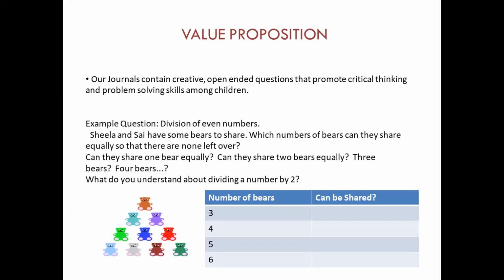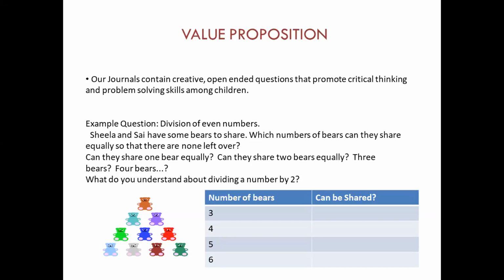And then there's a table where they list down, okay, if there's 3, can they share, yes or no? And if there's 4, yes or no, they start writing. Once they finish, they are asked to identify a pattern they can see, like for what number of bears could they really share, and what common pattern they could identify between numbers like 2, 4, 6, and 8. They come up with answers: if they are all even numbers, and I divide by 2, there's no remainder left. So this is more of independent learning and inquiry-based learning. And that's our main value proposition that we bring in the workbooks as well.